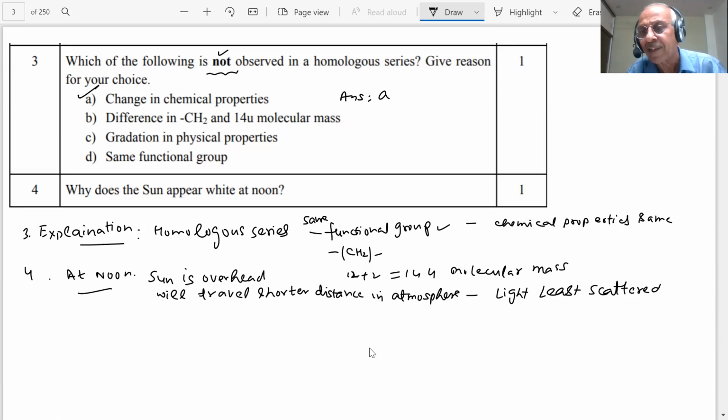The color is due to the scattering of light. The light is least scattered. So the blue and violet colors are least scattered. Therefore, the sun will appear white.